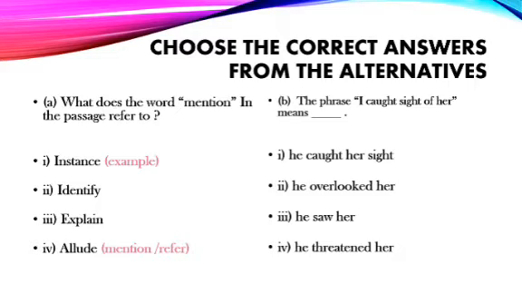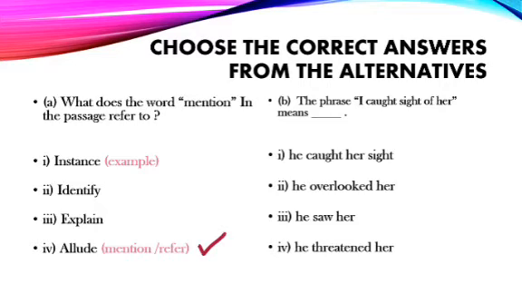Number one, instance, identify, explain, allude. Instance means example, explain means describing, allude means mention or refer, and I think we have found the answer. Allude is the correct one. Number B says the phrase I caught sight of her means.